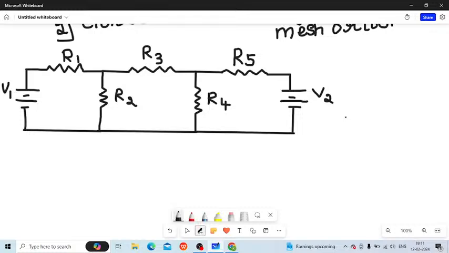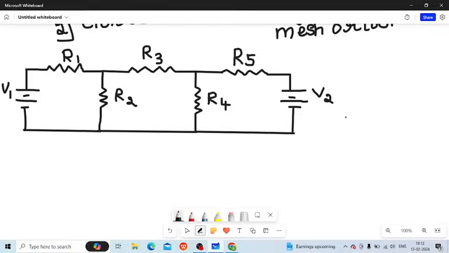So make sure that your network is given as a planar network, because mesh current analysis cannot be used to solve a non-planar network. So you need to make sure that whatever circuit is given to you to solve using mesh analysis is a planar network. Whatever you get in a question paper, whatever you are solving currently, is a planar network. It is not a non-planar network, because mesh analysis cannot be solved for a non-planar network.